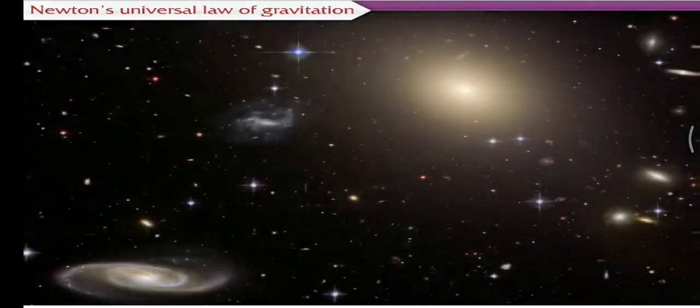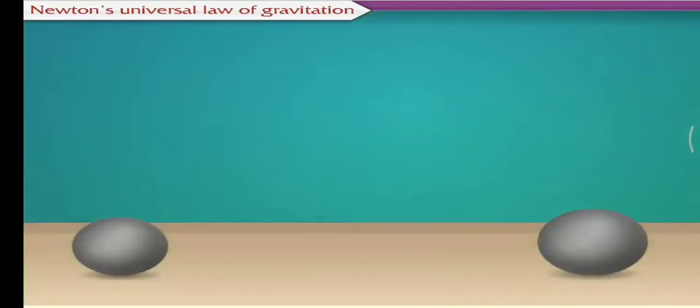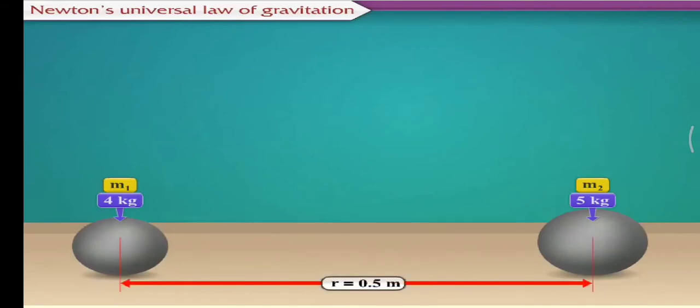Come, let us understand how to calculate the gravitational force between two objects. Suppose the mass of one object is 4 kilograms and the other 5 kilograms. If the distance between them is 0.5 meter, then let us find out the gravitational force between these two objects.